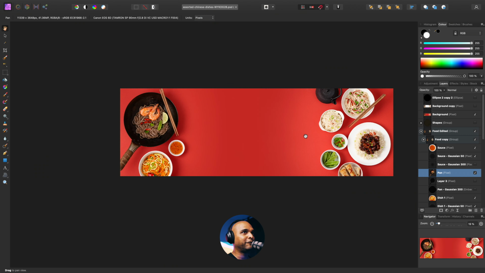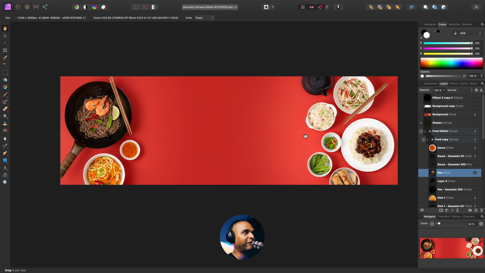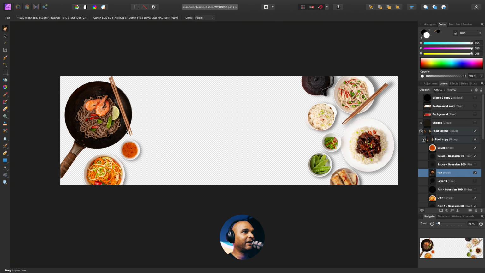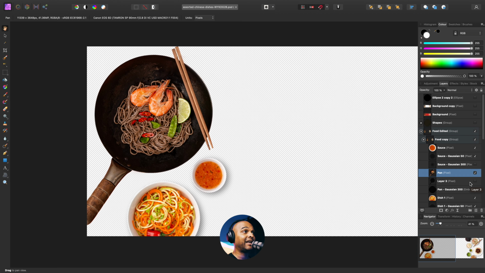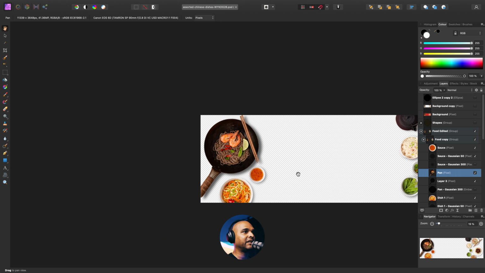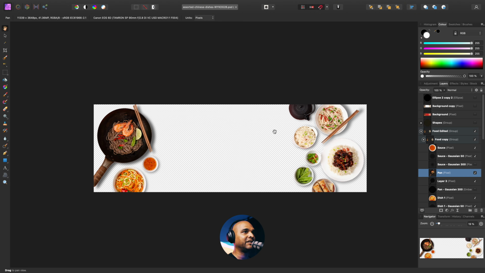So I'm in Affinity Photo now, which is kind of like Photoshop, but cheaper. As you can see, this is the full image, and this is what I've done. Here I had to isolate each and every dish, each and every element on the image. And not only that, but I had to add fake shadows. So look at the pen here, and let me show you. This is the shadow that I added, and I added some shadows for every element that you see here.